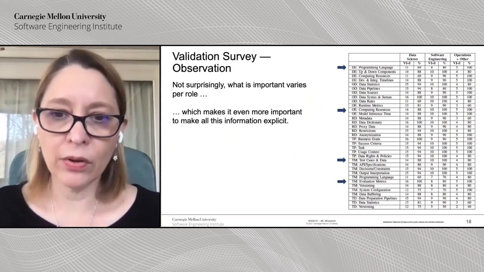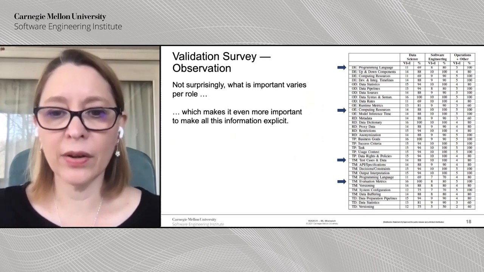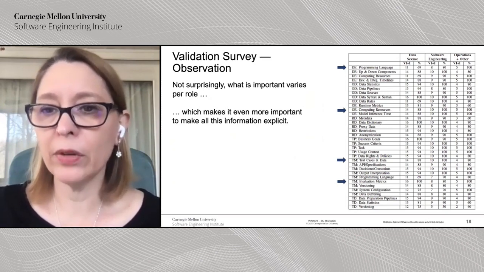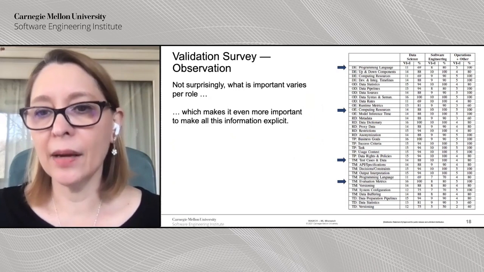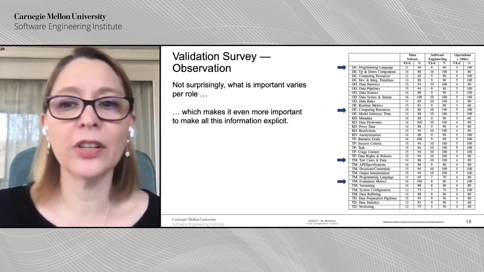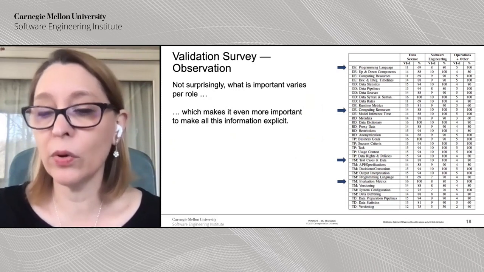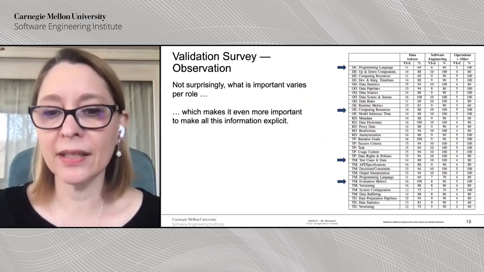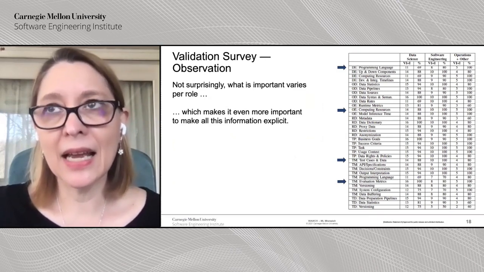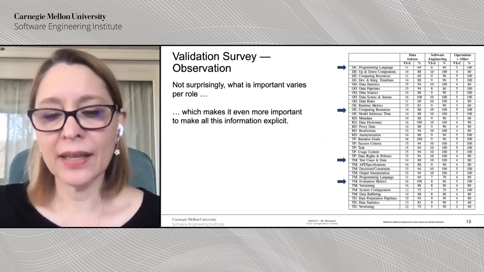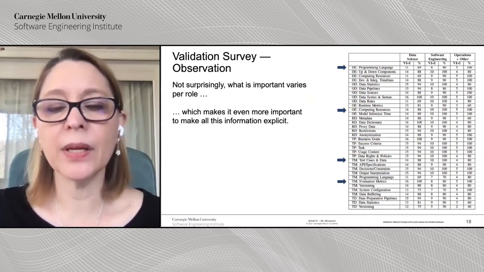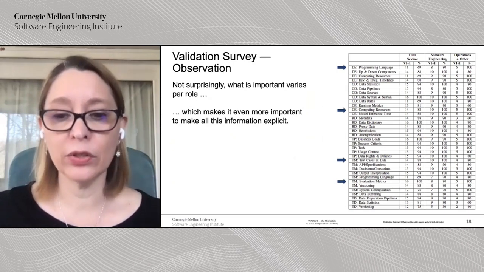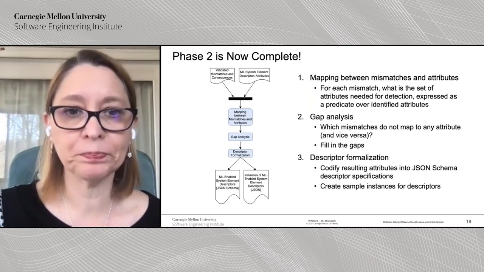An observation, there are other observations in the paper, and later I'll show you how to get to the paper. Not surprisingly, what varies is what's important per role. So for example, if you look at programming language, very important for operations, not so important for data scientists. Computing resources, obviously very important for operations and development, less important for data scientists. But I think what this means is that it definitely validates what we're doing, that sharing this information is even more important because not for everybody it's as important, and therefore they pay less attention to this when they're doing their part of the system development.